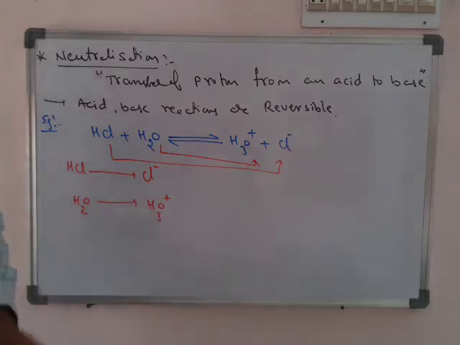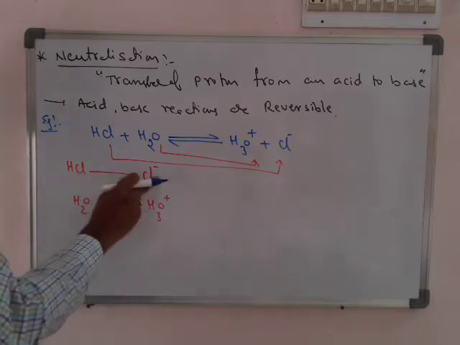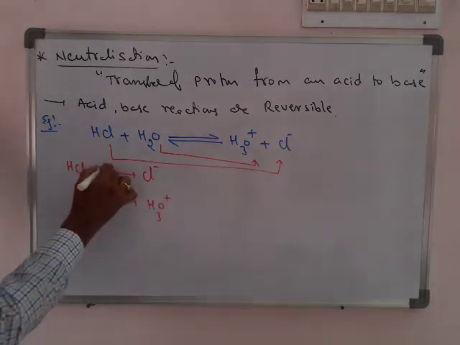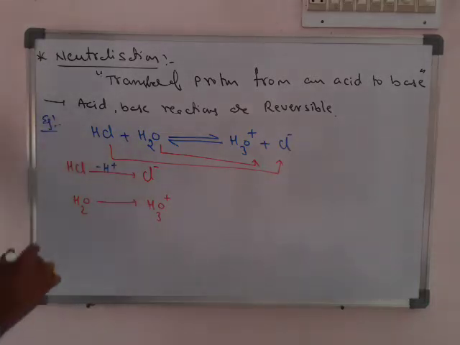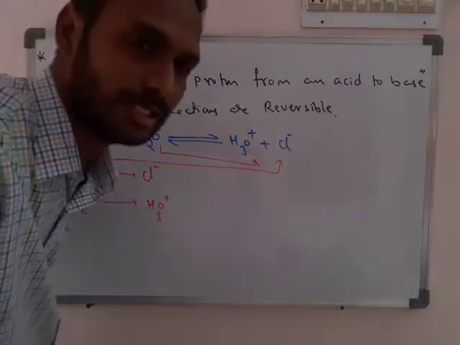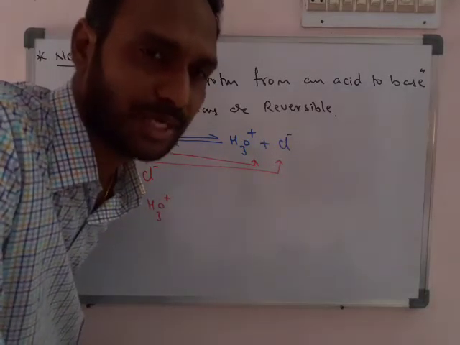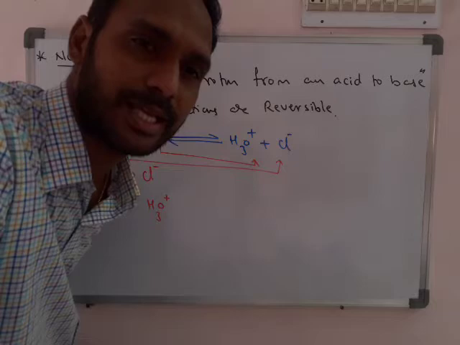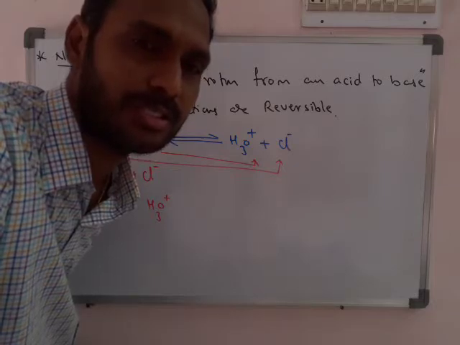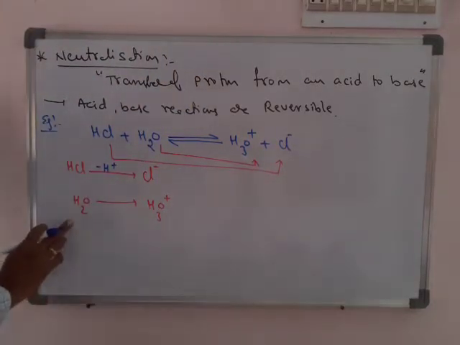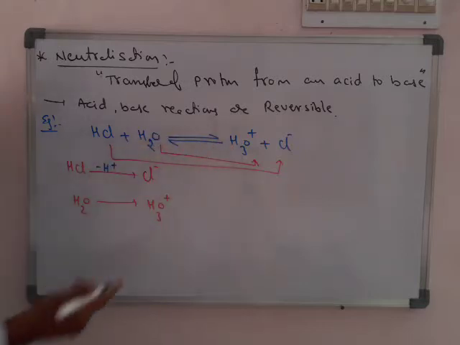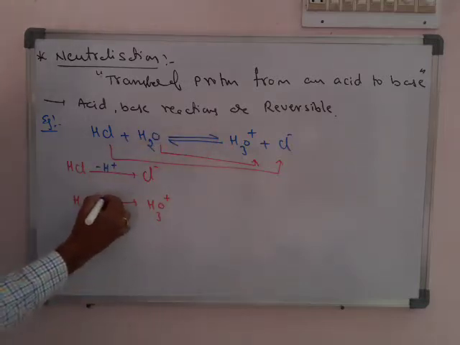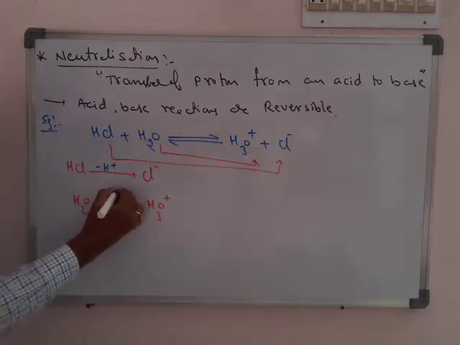So can you guess which acts as the acid and which acts as the base? HCl changed to Cl minus, so it is losing H plus. Simply, I am writing it as minus H plus. Means HCl loses one H plus ion, so according to Bronsted-Lowry theory it is an acid. See, H2O in this reaction becomes H3O plus. When is it possible? By taking an H plus.